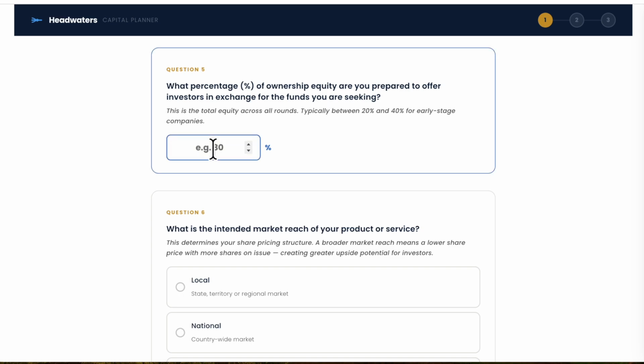Question 5. What equity are you prepared to offer? What percentage of ownership would you give in exchange for the full investment amount? This is one of the most important decisions you'll make as a founder, and the Capital Planner will help you understand whether your expectations are realistic.